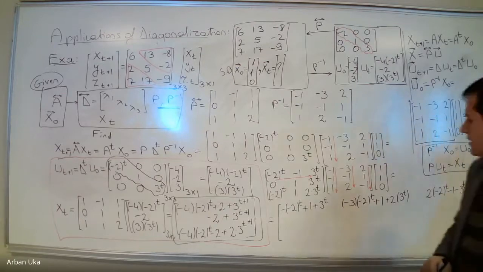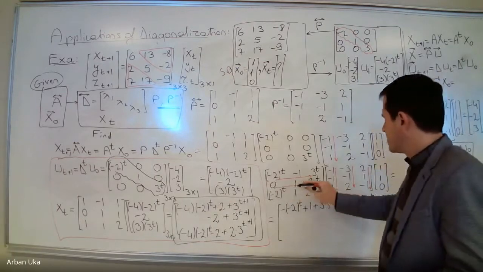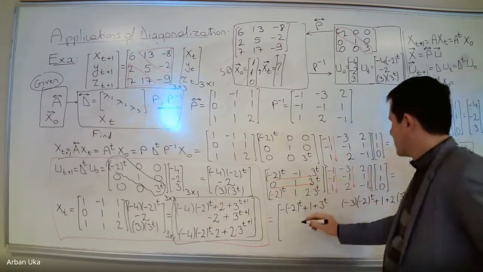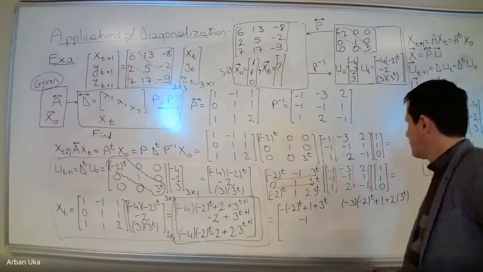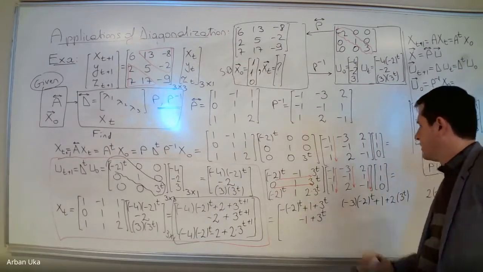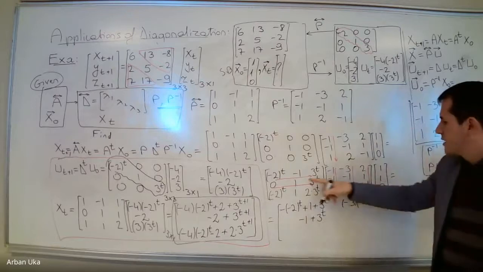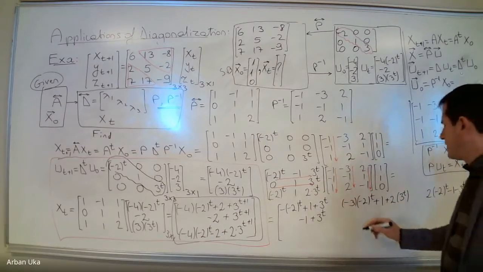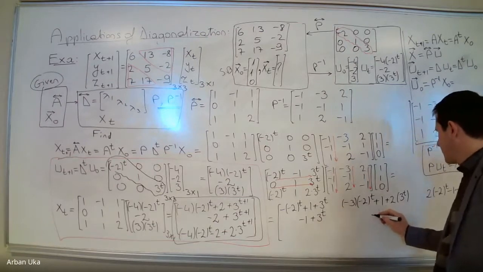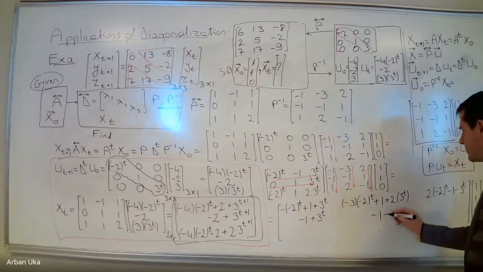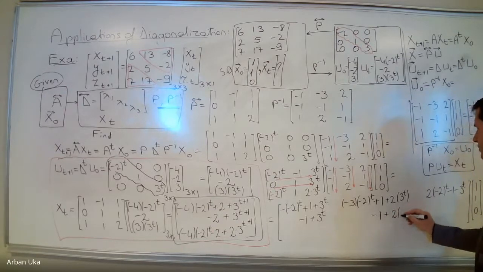Okay, then again, let's multiply the second row with the first column. Second row, this is going to be just minus 1 plus 3 to the power t. Then we multiply the second row with the second column. This is minus 1 plus 2 to the power 3t plus 2 to the power 3t.